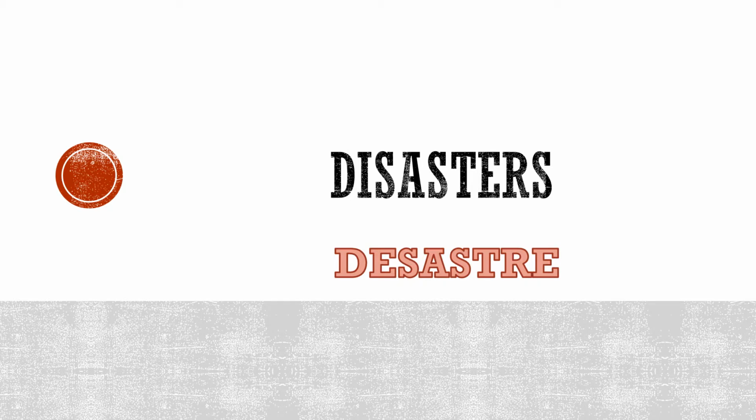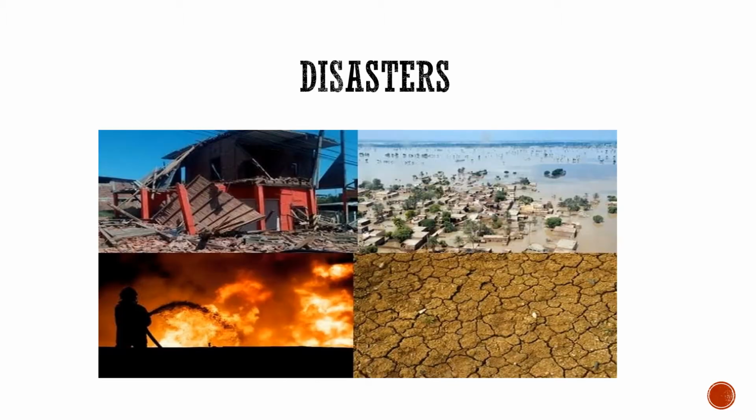Students, in geography, we will start from the chapter disaster. The term disaster owes its origin to the French word desastre, which is a combination of two words, des meaning bad and astre meaning star. The term refers to bad or evil stars. An event that causes a huge loss of lives and property is called a disaster.